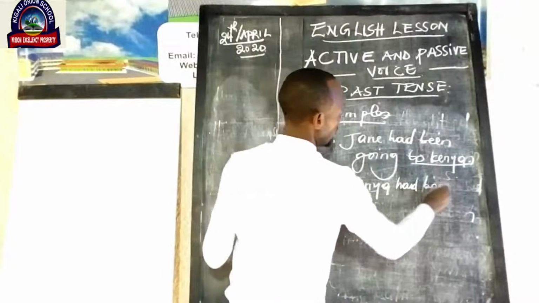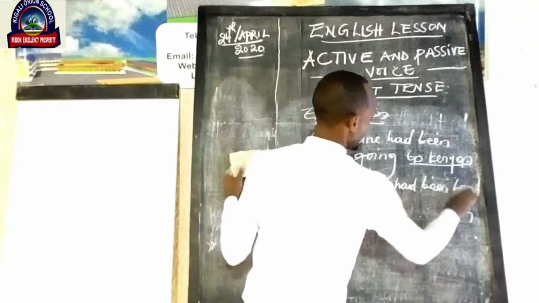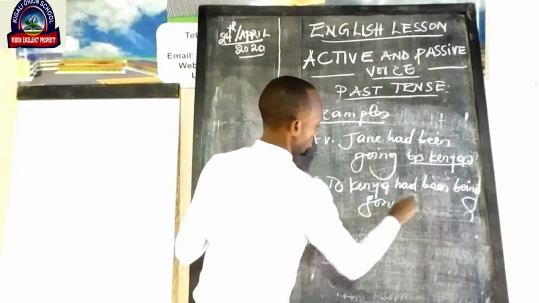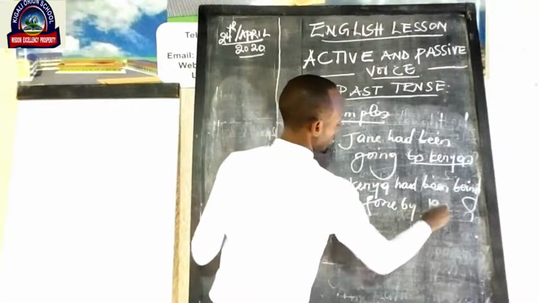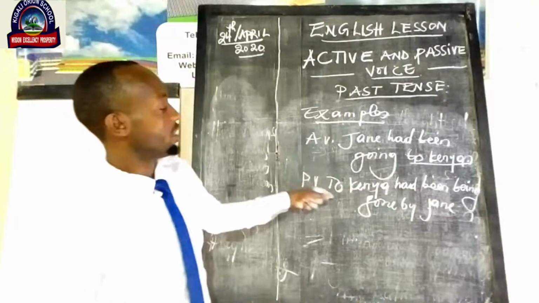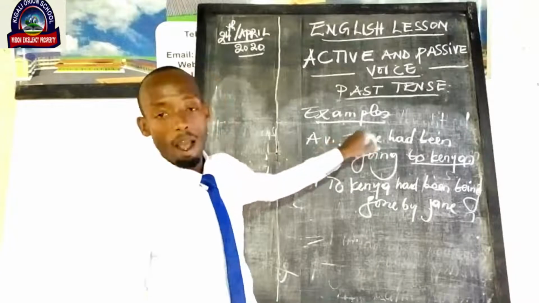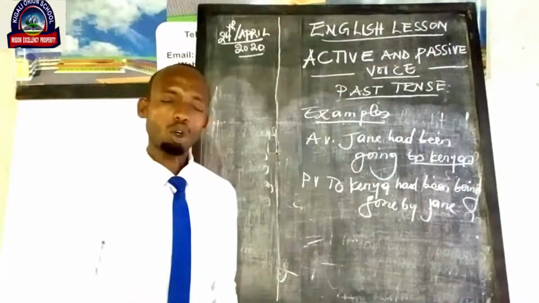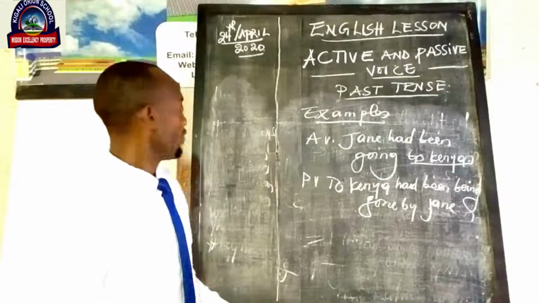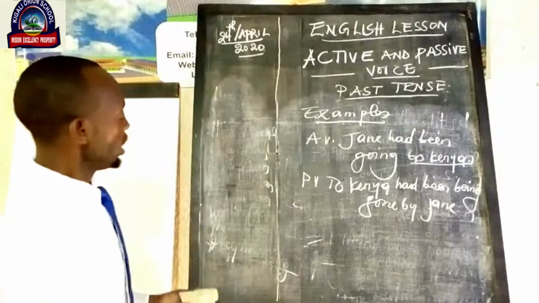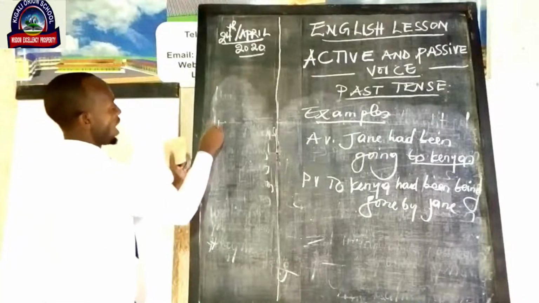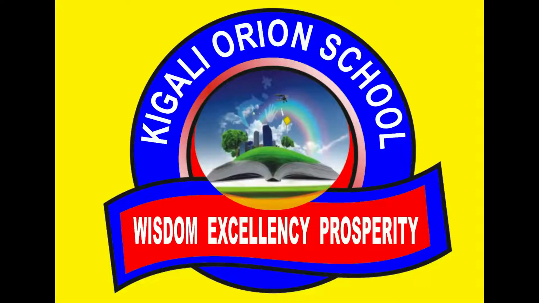had been being gone by Jane. What does it mean? When you are going to change a sentence which is in the past perfect continuous tense, what do we have to do? We have to conjugate the verb to be into past perfect tense. There we have I had